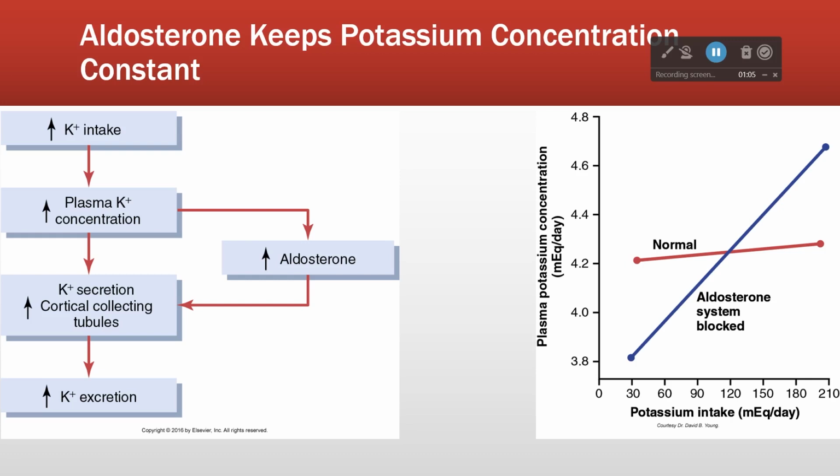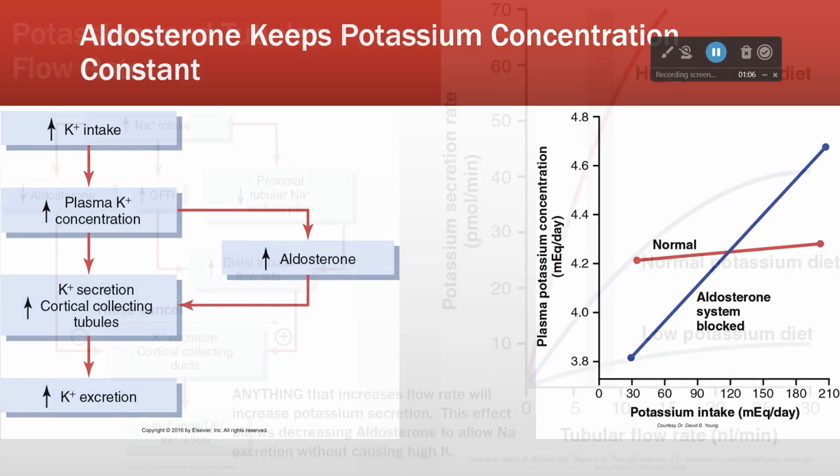So potassium intake increases, that increases our concentration of potassium, that triggers the increase in aldosterone, and it triggers potassium secretion in the cortical collecting tubules directly, right? So this line is the aldosterone curve, this is the backup curve. Both of those increase potassium excretion, which fixes the problem, right? Matching our intake to our excretion.